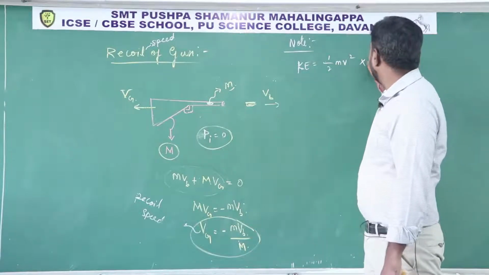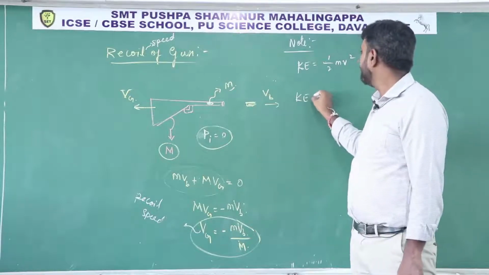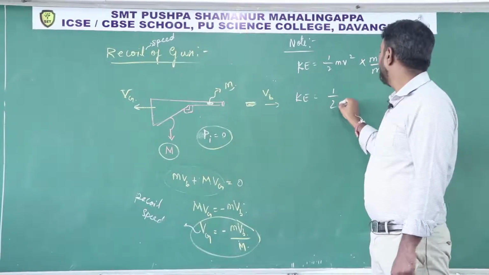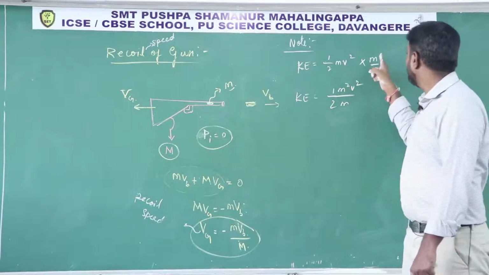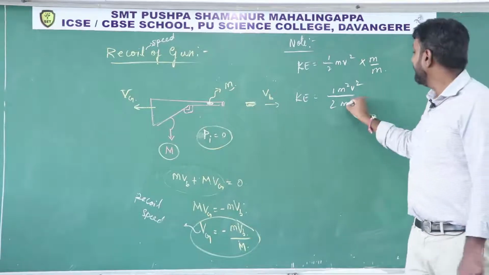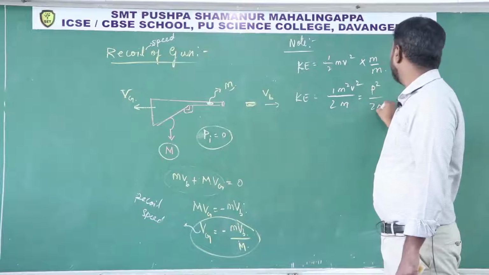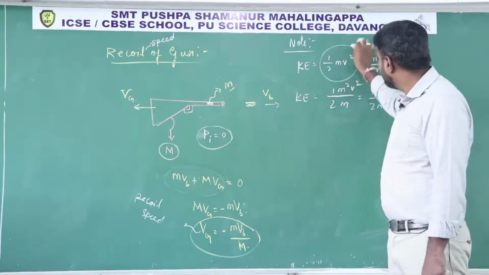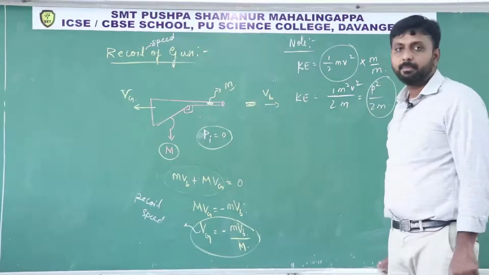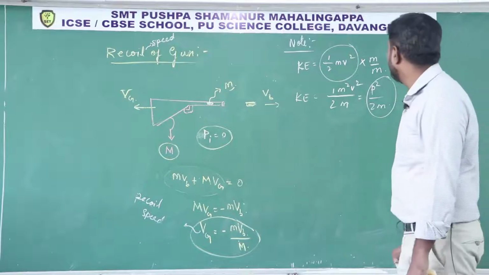So multiply by m and m, then you will get kinetic energy equal to half m square v square by m. m v means momentum p, so m square v square means p square, giving p square by 2m. This is the kinetic energy expression. Remember, this is also one formula. P square by 2m is also one formula of kinetic energy.